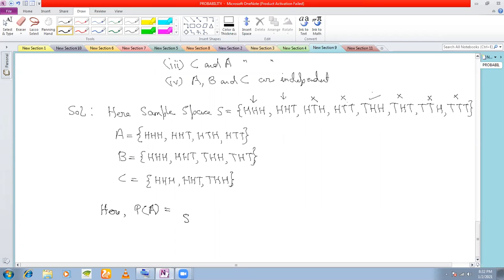So this is 8, and in the numerator you have 4. So 4 by 8, which is half. And for P(B), again you have 4 by 8, which is again half. And the probability of the event C is 3 by 8, right? So P(A) is half, P(B) is half, P(C) is 3 by 8.